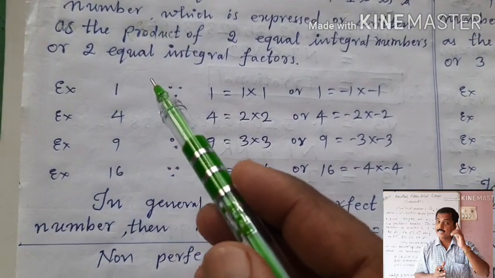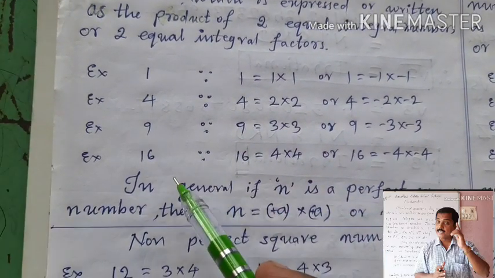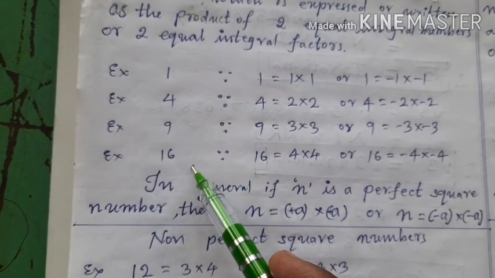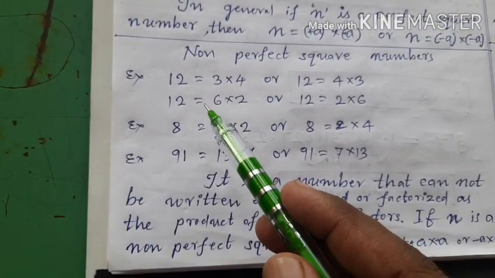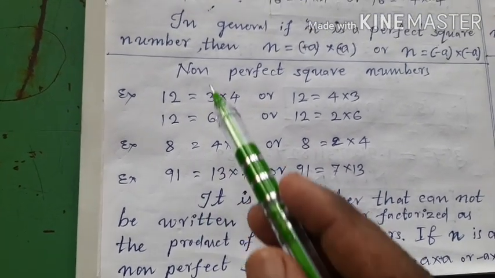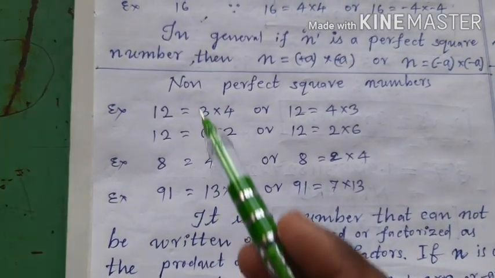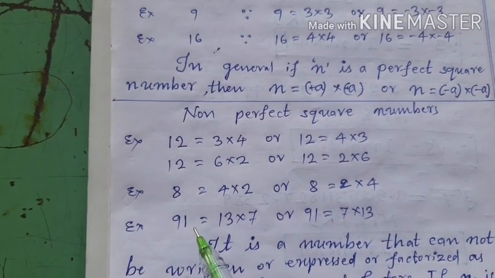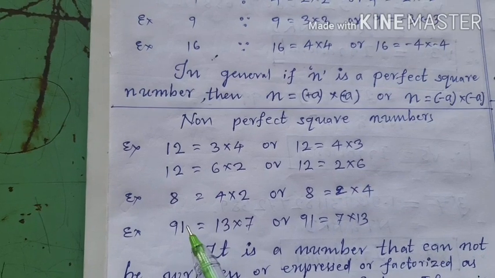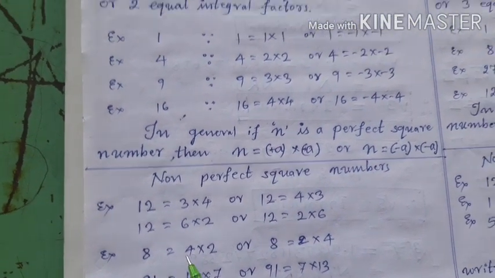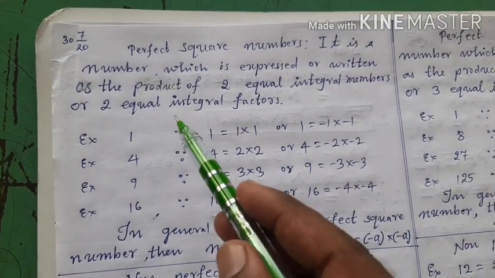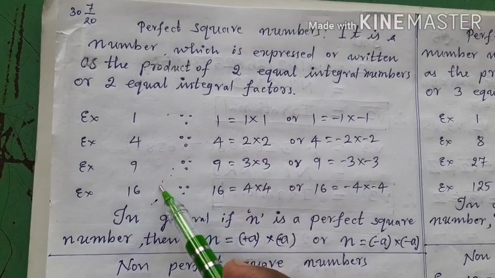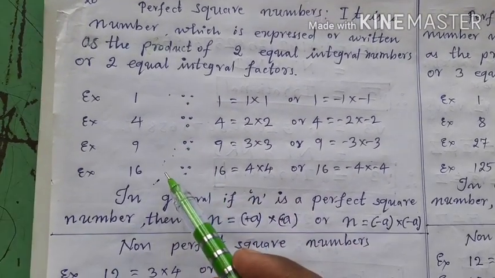See here, 1, 4, 9, 16. These are also integers or natural numbers, and 12, 8, 91 are also natural numbers or integers. But where is the difference? The difference is that these numbers can be written as the product of two equal integral numbers or integral factors.